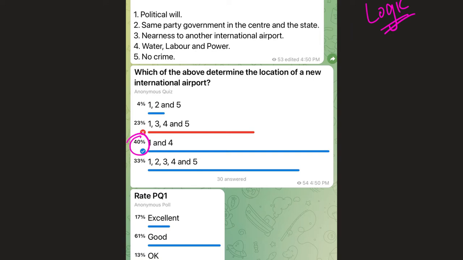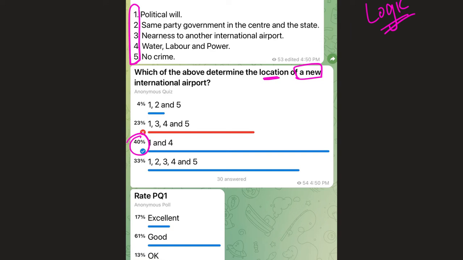So in this question, it simply gives you a list of factors. This question is inspired from the locational factors part mentioned in your syllabus. So I've just made it according to prelims, and actually such questions have come in the previous years in prelims. So I've given you a set of factors, and which of the above determine the location of a new international airport. So a new international airport means any new airport, not just the Jewar airport that is in news.